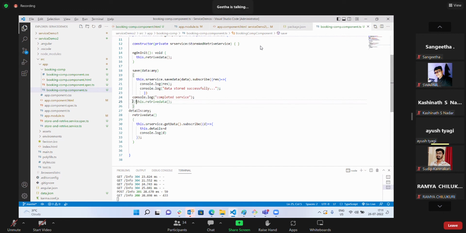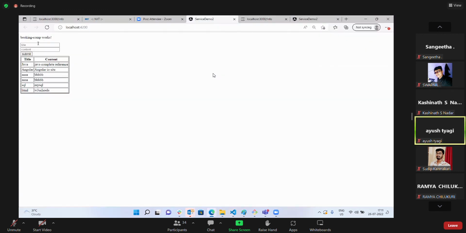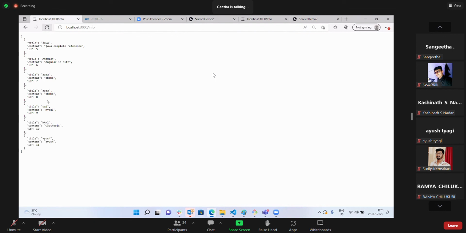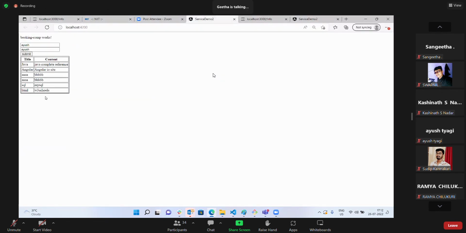See, I'm commenting this as of now. I'm adding Ayush in content also and submit. See, it is not displayed here, but it is there in my JSON file. Why is it not displayed in my table? Because this retrieve method is called only when the component is loaded. When I reload it, it will show.